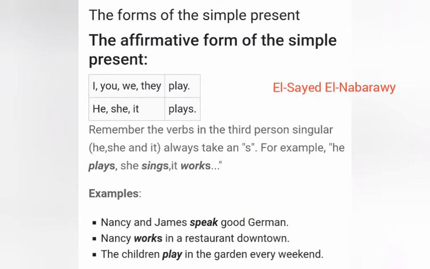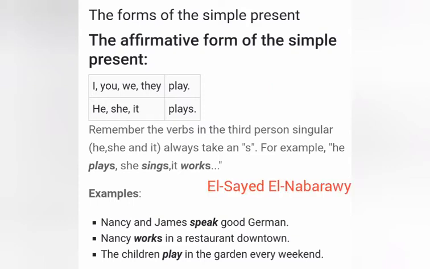We have some examples here. Nancy and James speak good German. Nancy works here. Nancy is singular, the subject is singular, so we added s to the verb. Nancy works in a restaurant downtown. The children play in the garden. The children here are plural, so we use play without s or es, in the garden every weekend.